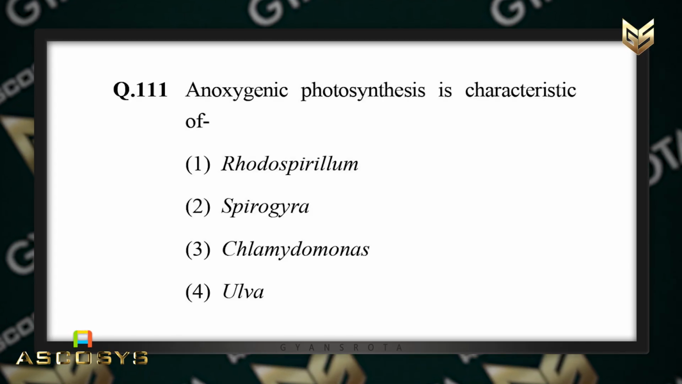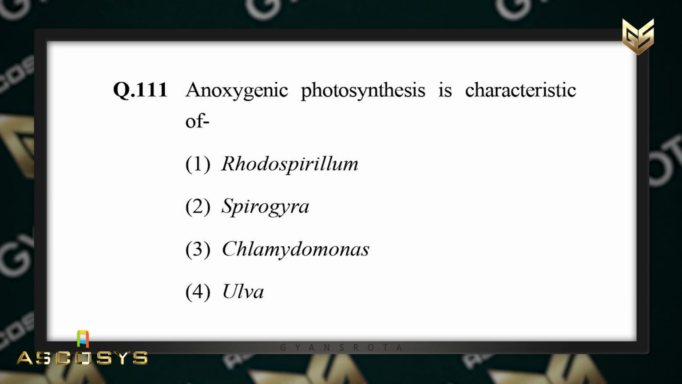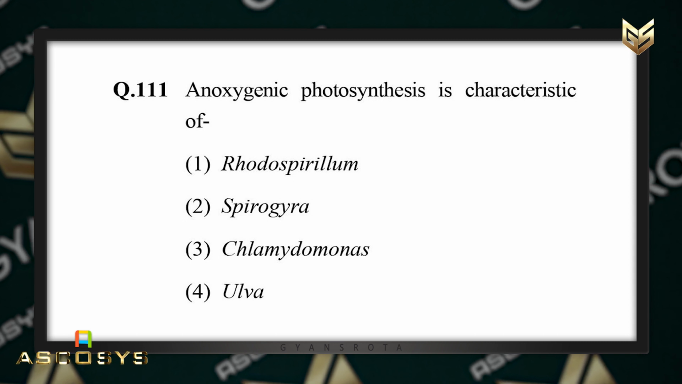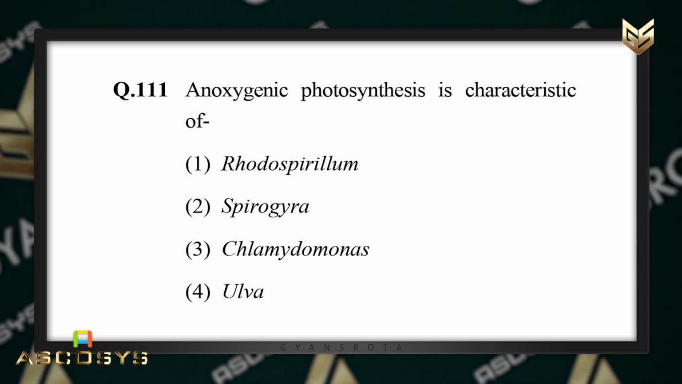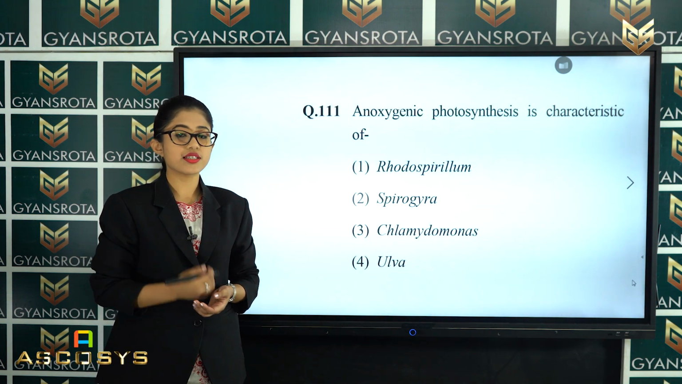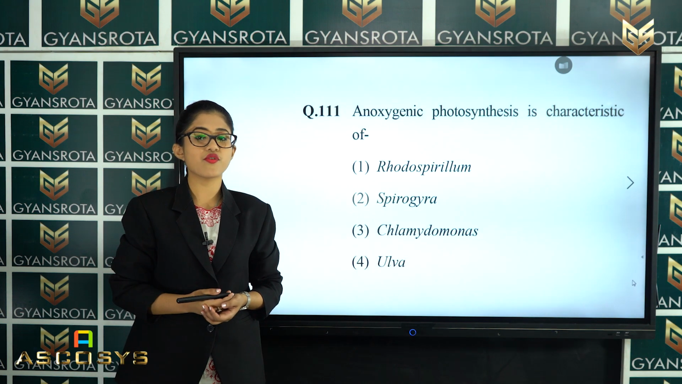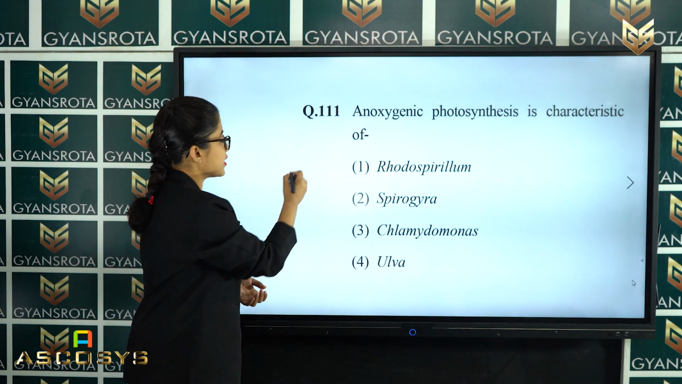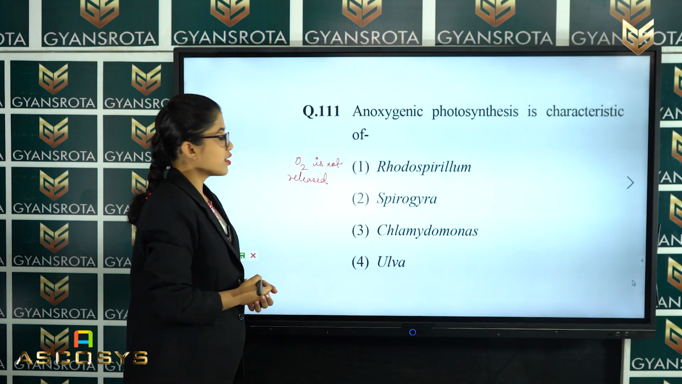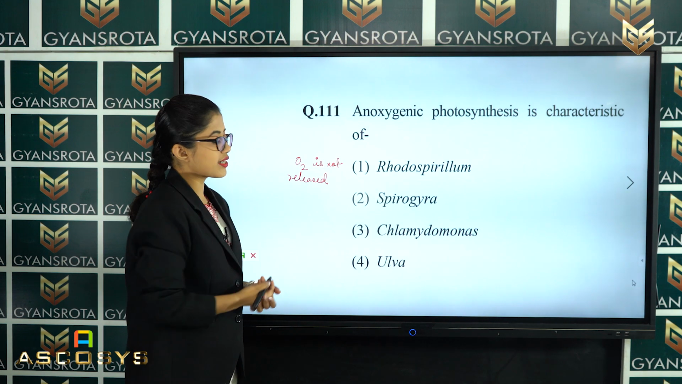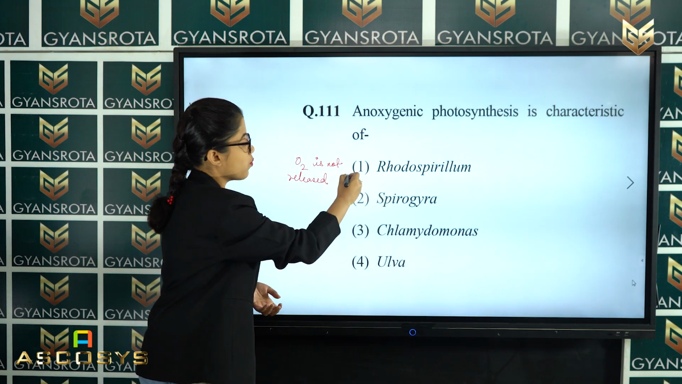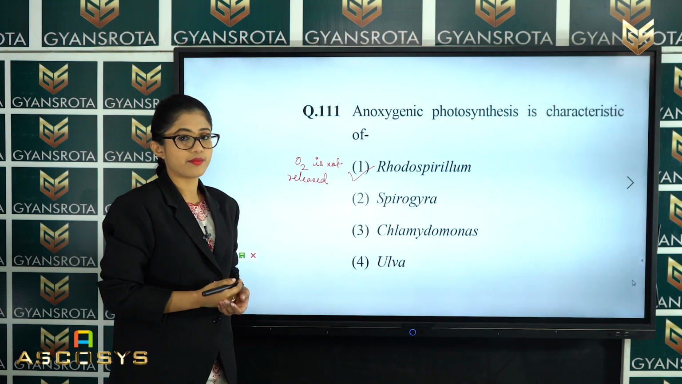Anoxygenic photosynthesis is a characteristic of, 4 examples are given: Rhodospirillum, Spirogyra, Chlamydomonas, or Ulva. So these are all the examples which are given. So what do you mean by anoxygenic photosynthesis? Anoxygenic photosynthesis is a process in which oxygen is not released, right? So among these 4 examples, in which is oxygen not released? That is option number 1, which is Rhodospirillum.